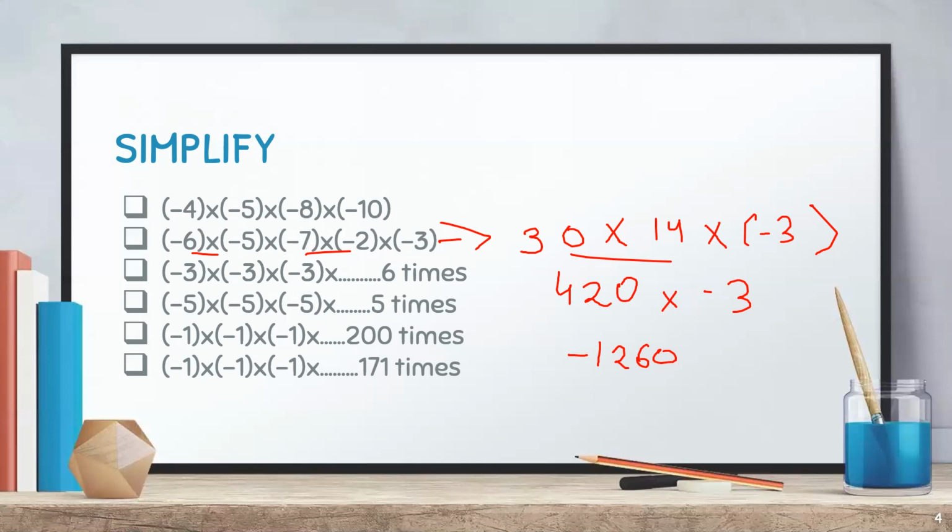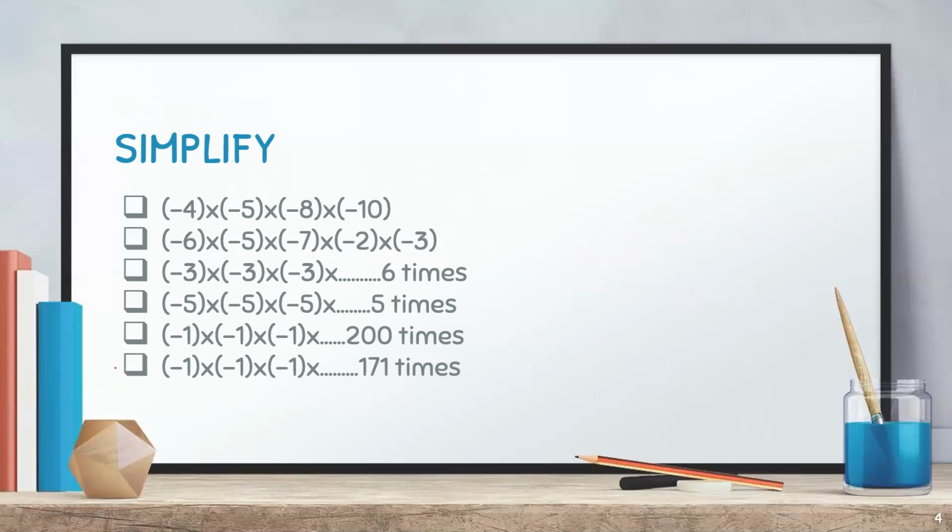Now let's move to the interesting part, that is these four questions. This type of question: minus 3 into minus 3 into minus 3 into minus 3 to the power 6. Times means this again 6 times. You don't have to multiply with 6, but you have to multiply it 6 times.